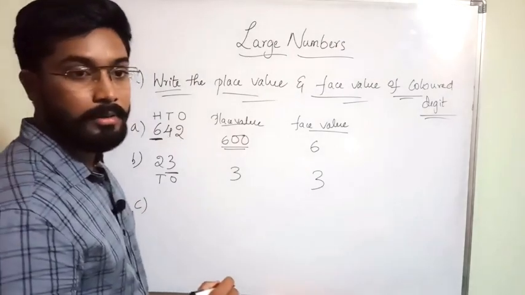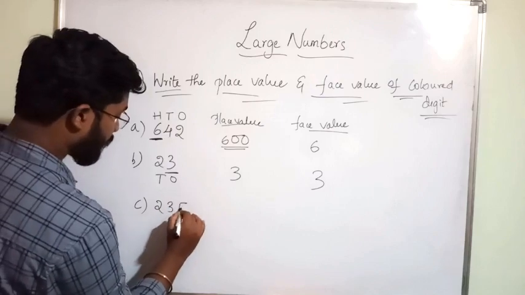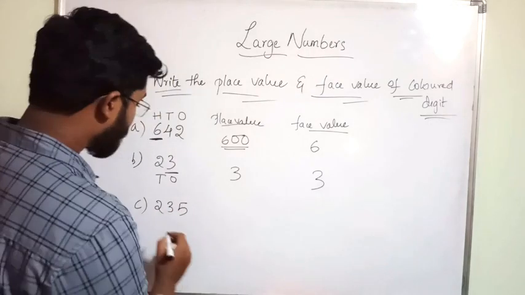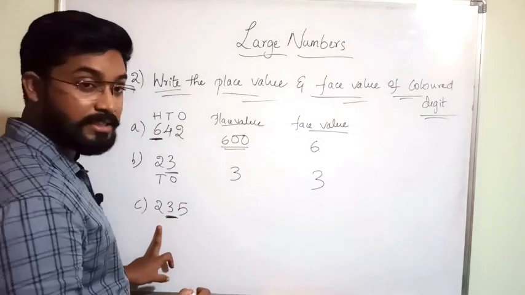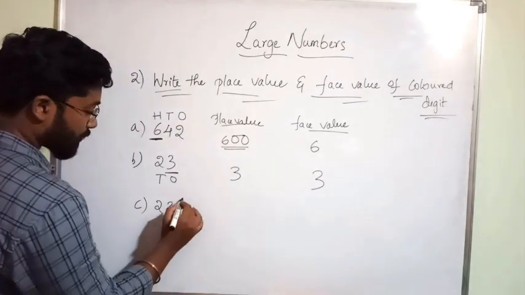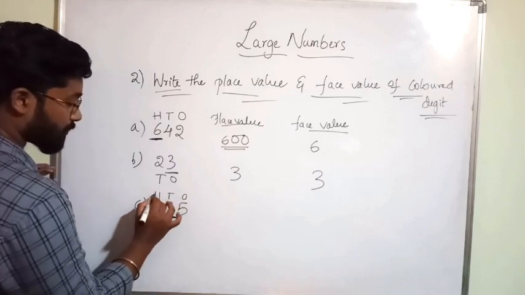Next one, 235. Here 3 is in red color. Clear? This is a 3-digit number. So this is 5 in ones place, this is in tens place, this is in hundreds place.